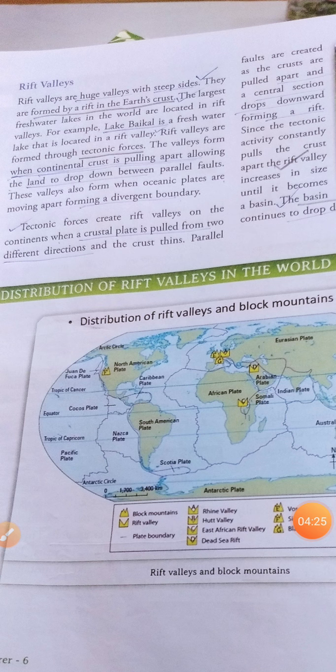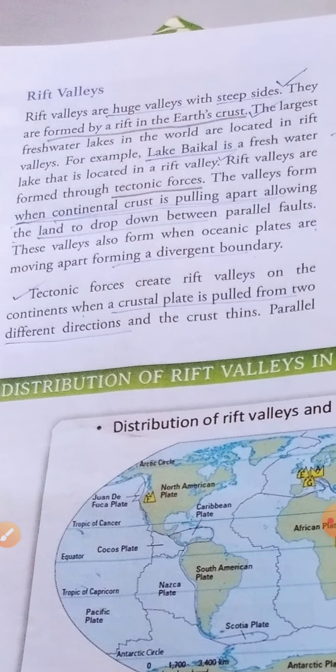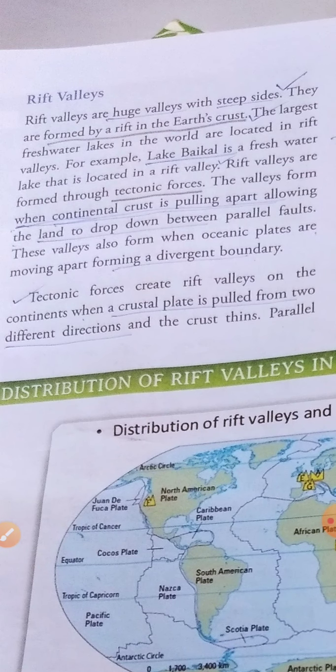Most of the valleys are formed by the rivers and the ice, but there are certain valleys that are also formed by the cracking of the earth crust. As we studied in our part on block mountains, wherever block mountains are formed, some cracks are formed by the side, and these are called the rift valleys. So let us try to understand the rift valley in detail.